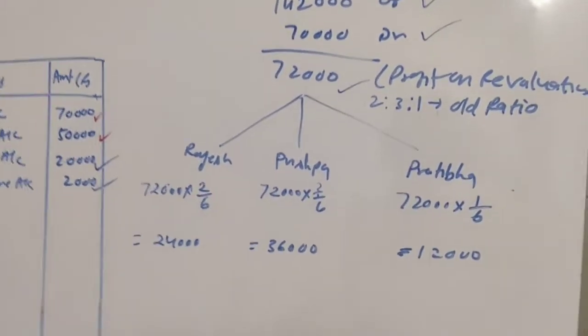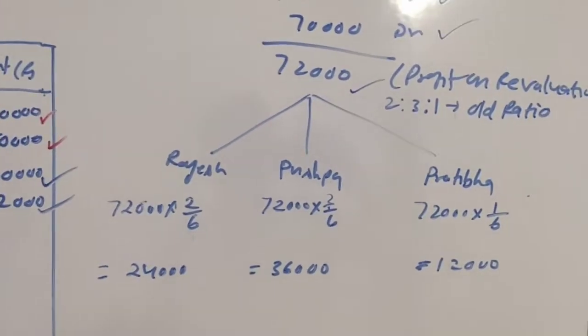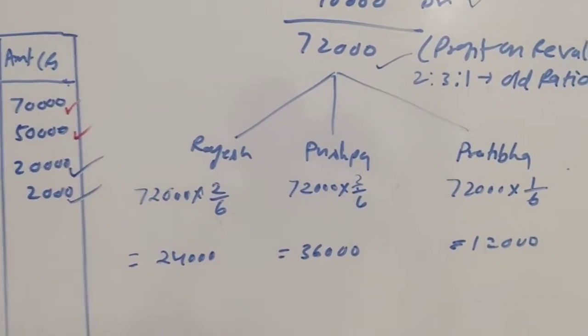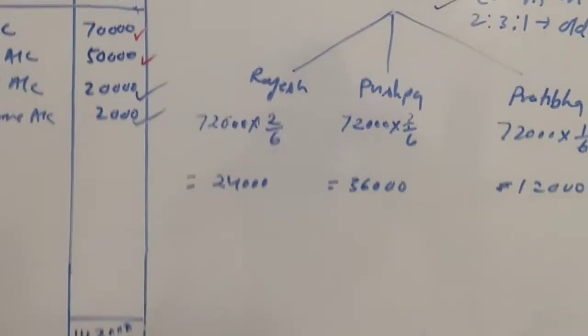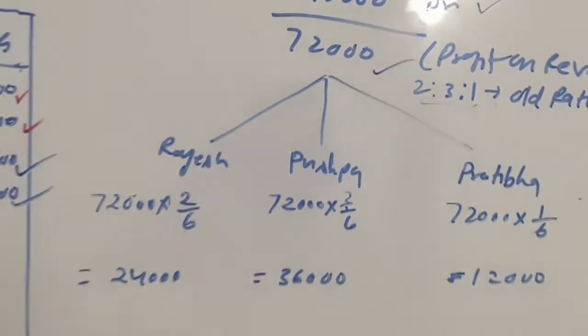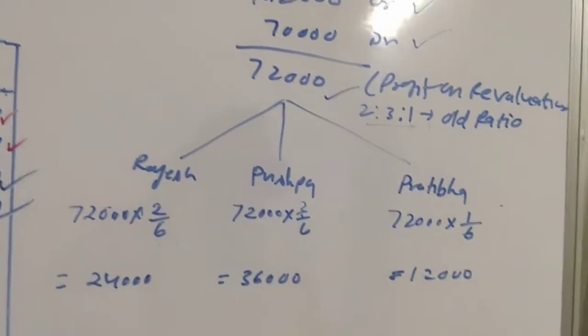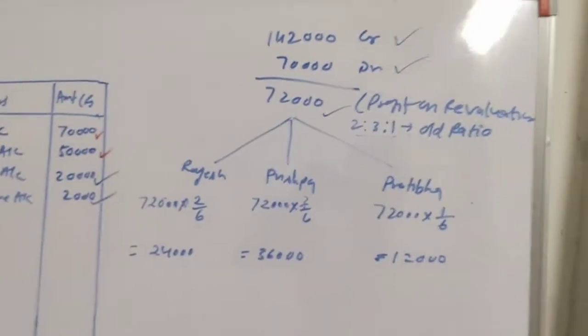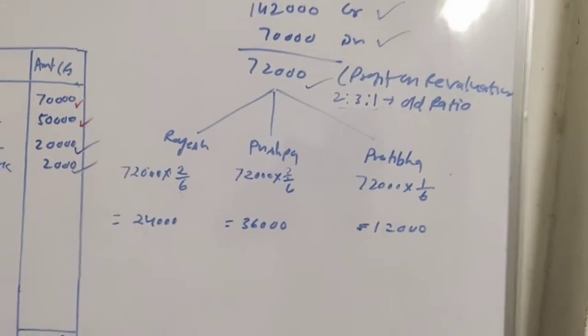Now this profit is supposed to be distributed among partners in their old profit and loss sharing ratio, and in the starting it was given the old profit and loss sharing ratio is 2:3:1, which they have changed to 1:1:1. But we are not concerned with new ratio here. We have to distribute this profit on revaluation in old ratio.